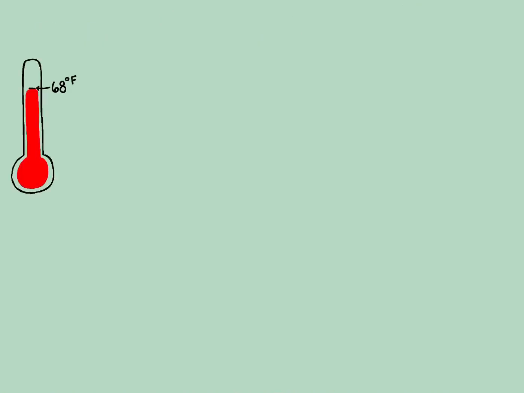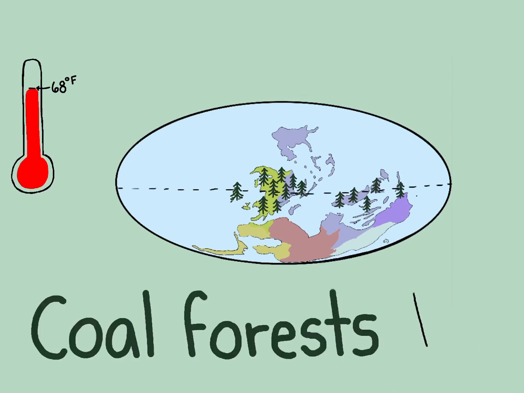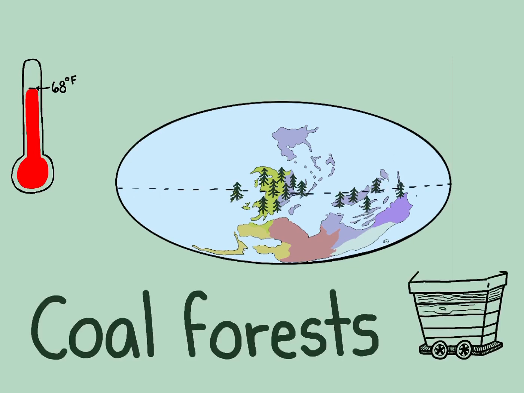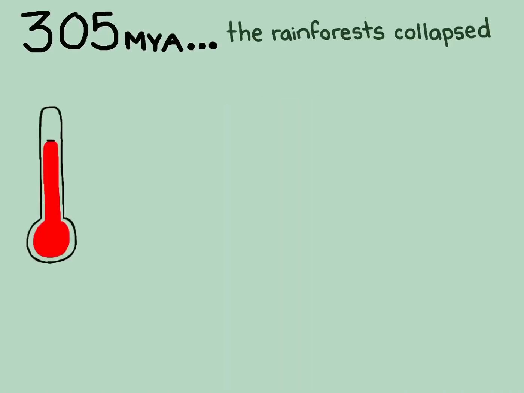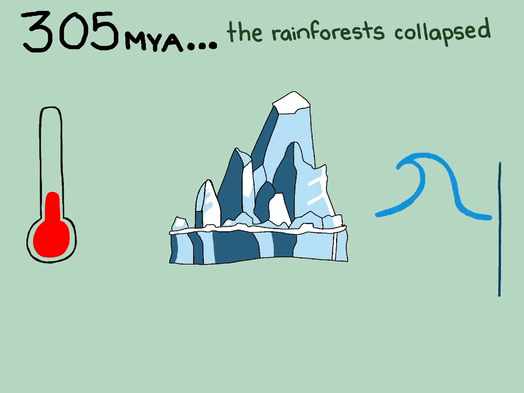During the Carboniferous period, much of Earth was very warm and humid, around 68 degrees Fahrenheit, especially around the equator, therefore covered in thick swamps. Also referred to as coal forests, as they are a large source of today's coal. But around 305 million years ago, the rainforest collapsed as the climate became much cooler and arid, most likely as a result of intense glaciation and a drop in sea level of about 330 feet.